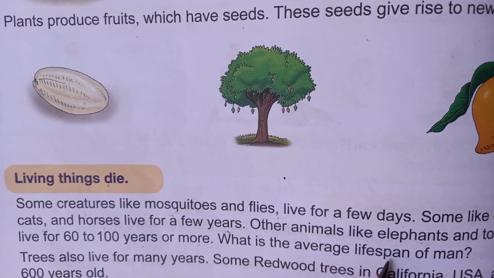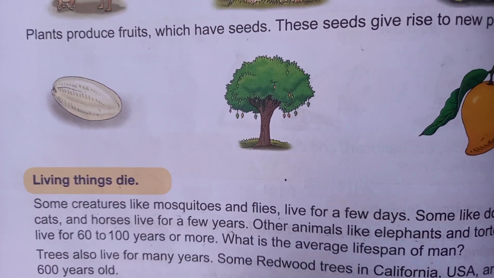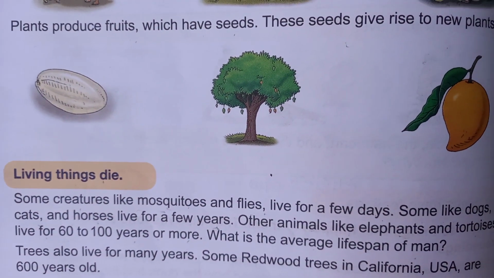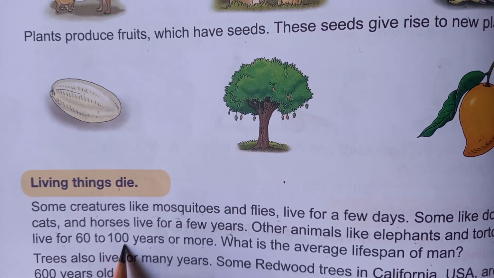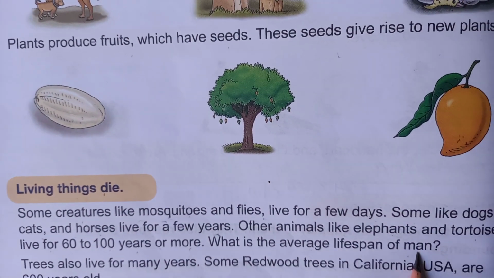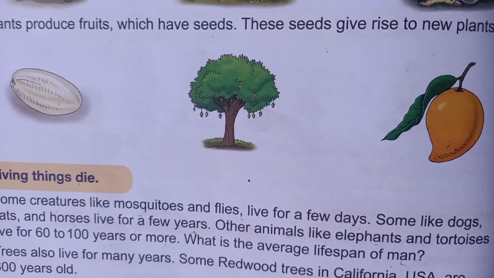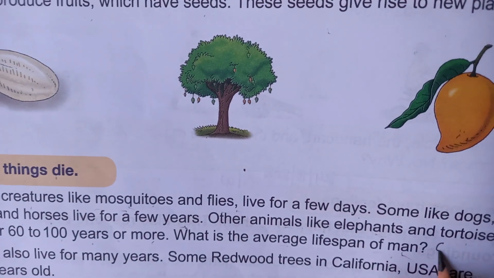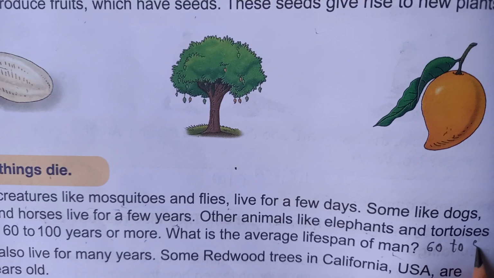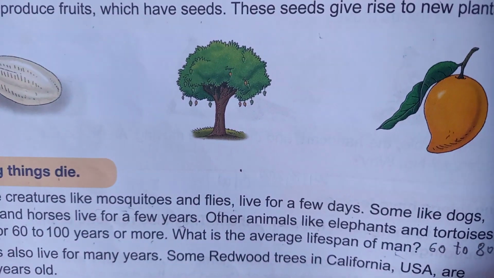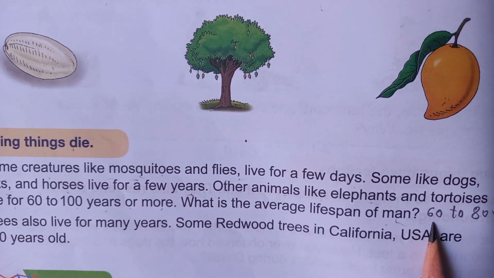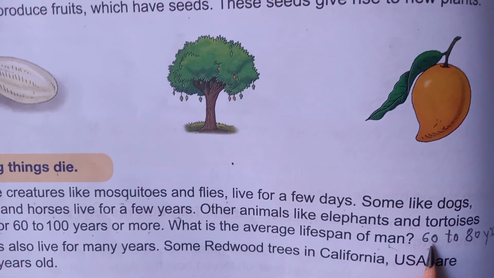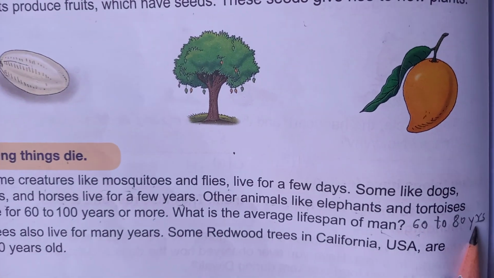What is the average span of man? Elephants and tigers live for 60 to 100 years. And what is the average span of man? It lives nearly 60 to 80 years. See, the lifespan of a man is 60 to 80 years.